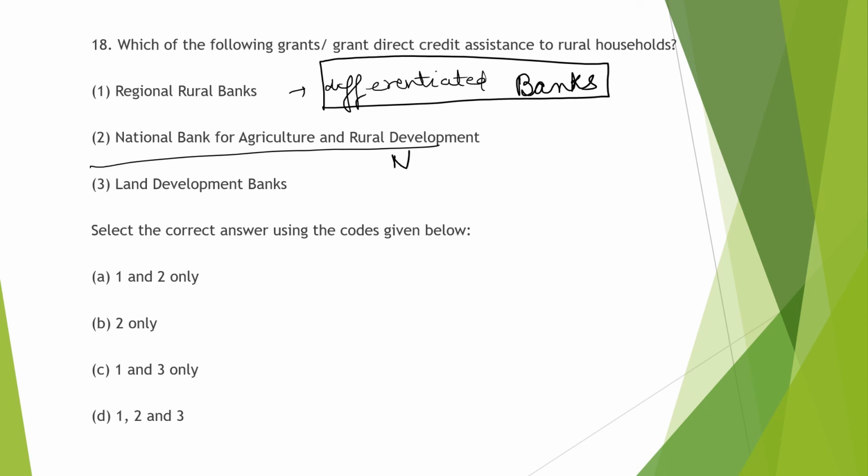NABARD is a bank which refinances the loans. It usually refinances the loans of the regional rural banks, payment banks, and other banks. So it does not provide direct credit assistance. Land development banks provide direct assistance to the rural people. So regional rural banks and land development banks. So we have 1 and 3.